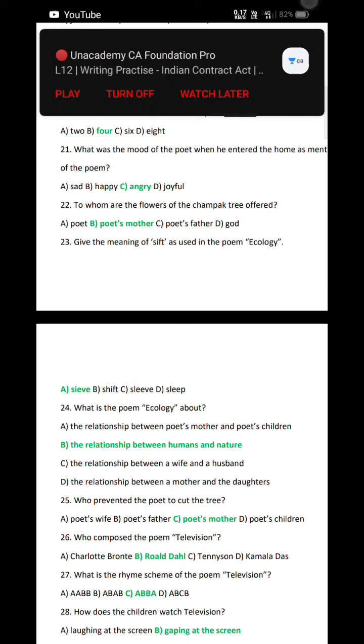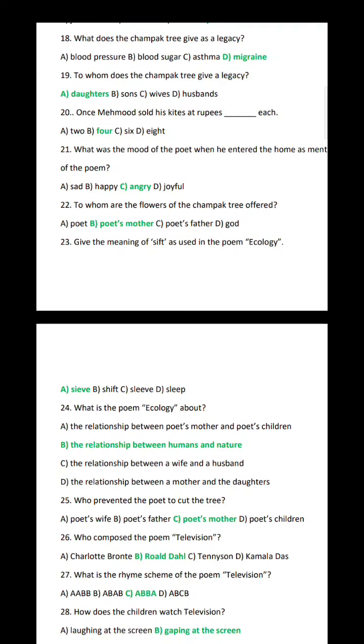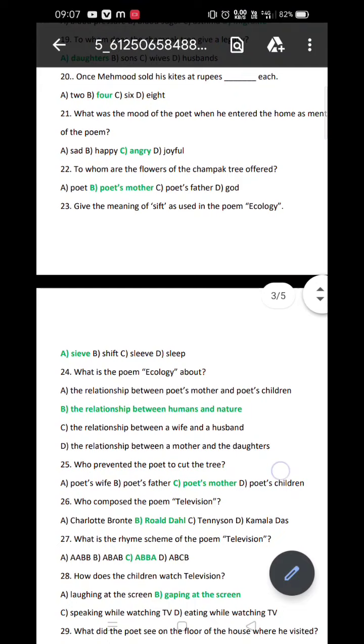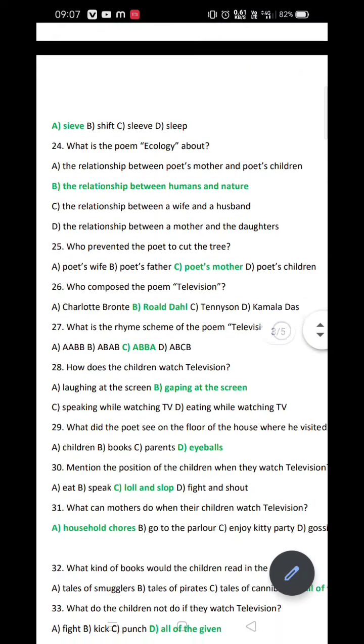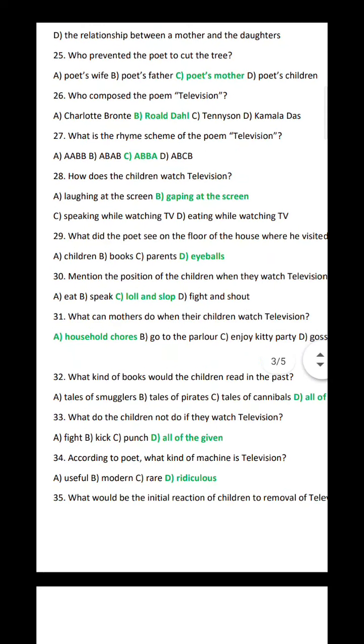Question 24. What is the poem Ecology about? Option B. The relationship between humans and nature. Question 25. Who prevented the poet from cutting the tree? Option C. Poet's mother. Question 26. Who composed the poem Television? Option B. Roald Dahl.